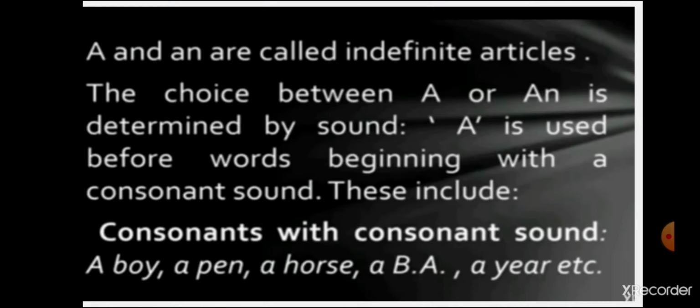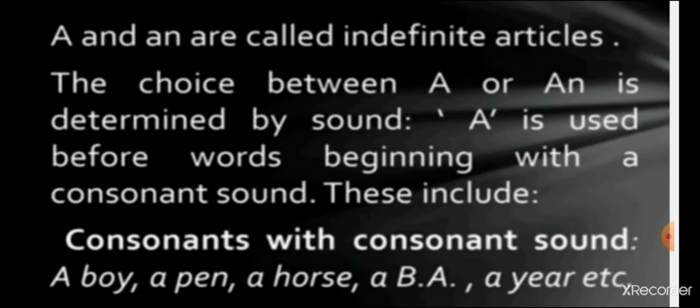A, an, and the. These are called articles, and students remember that a and an are used before countable singular nouns. A is used before a word beginning with a consonant sound, while an is used before words with a vowel sound. So a and an are called indefinite articles, and the choice between a or an is determined by sound.